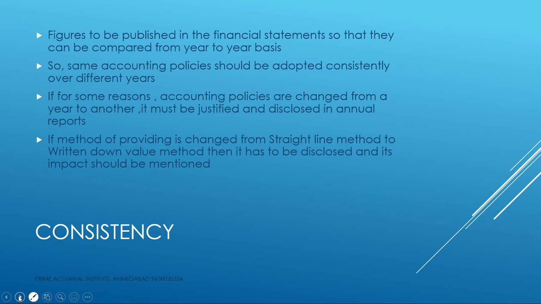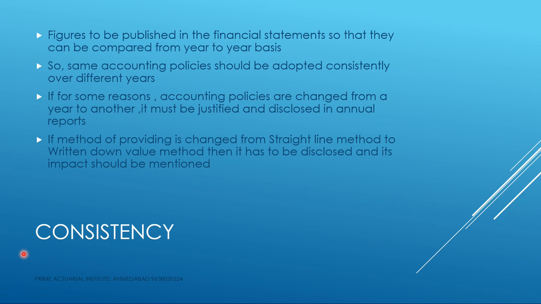But if for some compelling reasons the depreciation policy is to be changed from straight line to WDV, or written down value method of depreciation, then the impact on profit because of the change in accounting policy has to be shown in the notes to accounts, which is a part of the annual report prepared along with the financial statements.